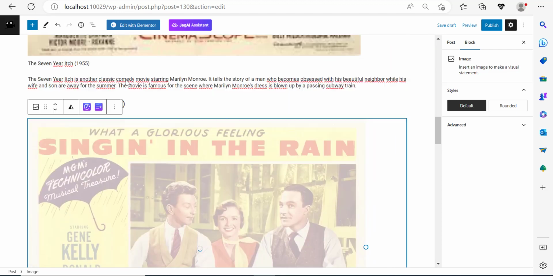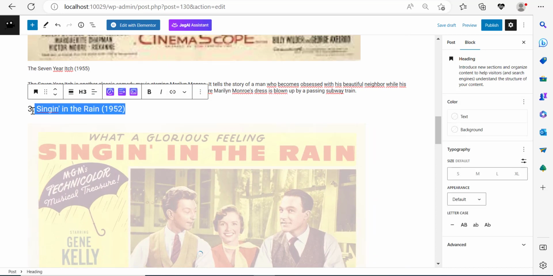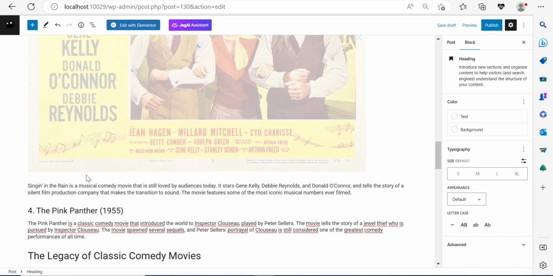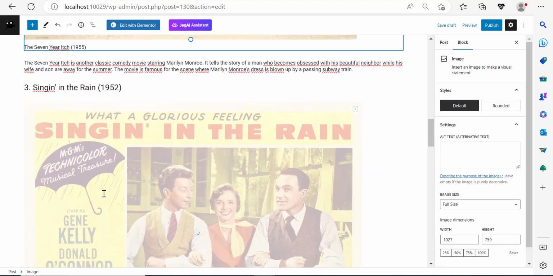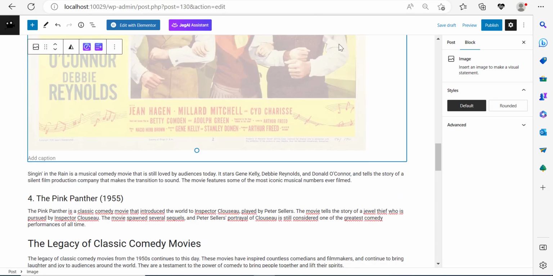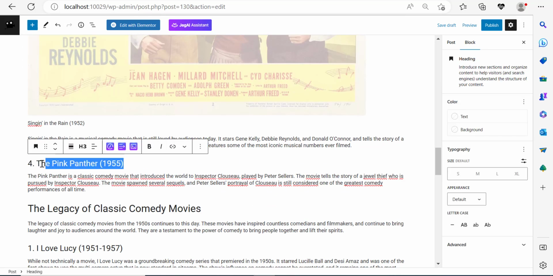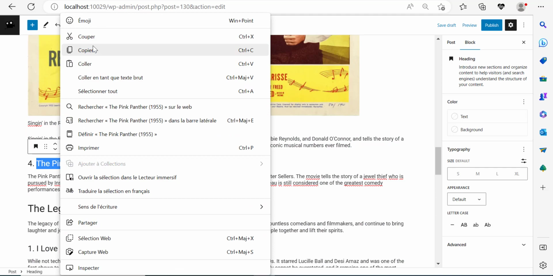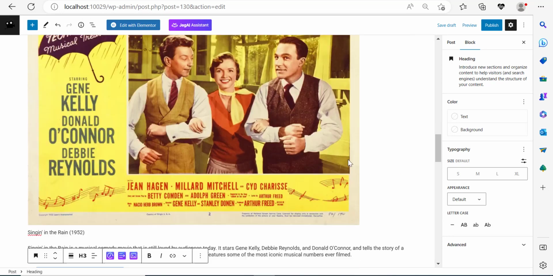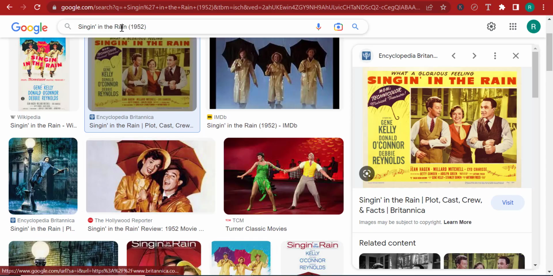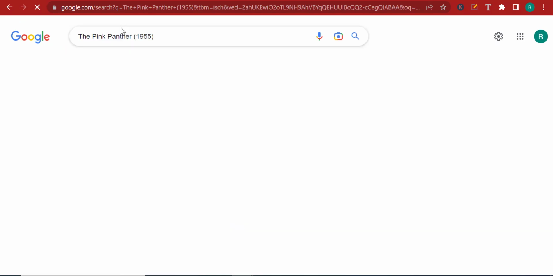And let me just take the title and add the title as a basically caption. Click over here, add the title as a caption, the Pink Panther. Let's go and look for an image about the Pink Panther. I used to watch the Pink Panther when I was a child, right?